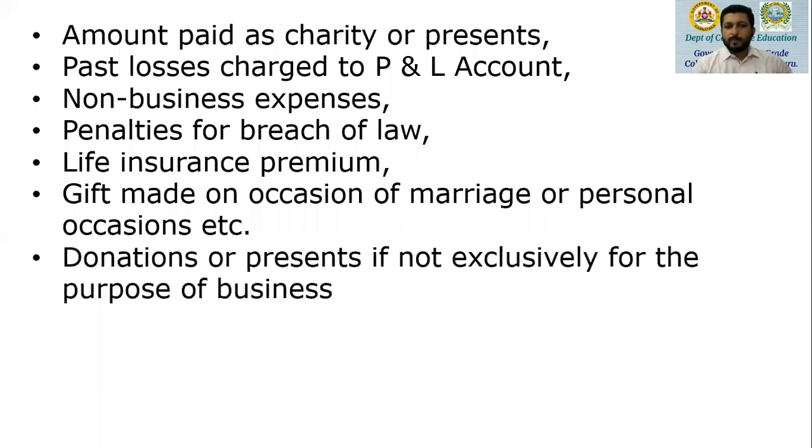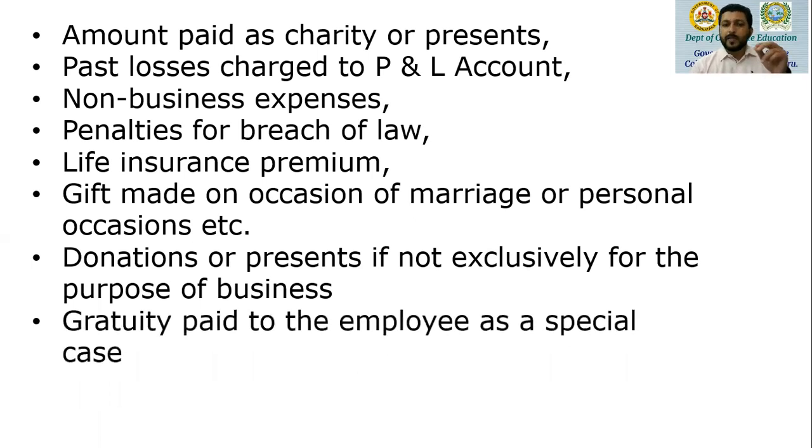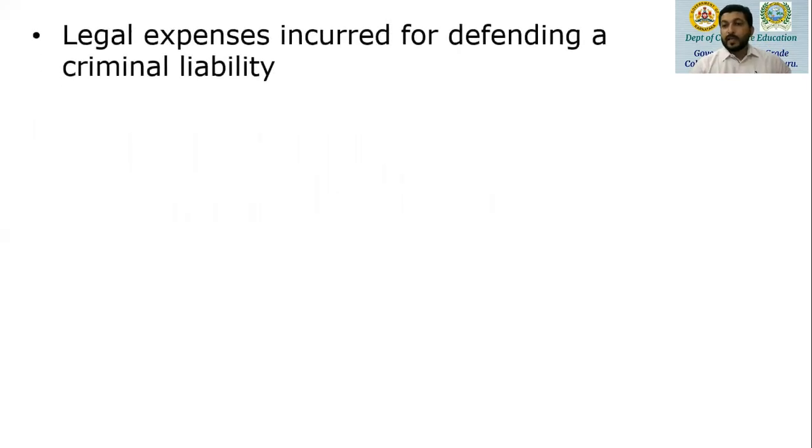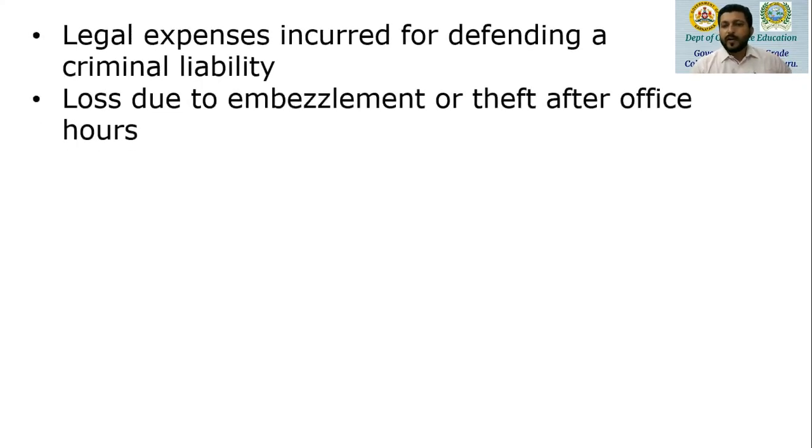Then we have donations or presents, if not exclusively for the purpose of business. So I just mentioned donations given to an approved institution, to any organization. Business can claim deduction under section 80G, but it cannot be claimed as a business expense. Gratuity paid to the employee as a special case cannot be claimed as deduction. Then we have legal expenses incurred for defending a criminal liability. Criminal liability is outside the purview of a business. So any legal expenses incurred for defending a criminal liability is a disallowed expenditure.